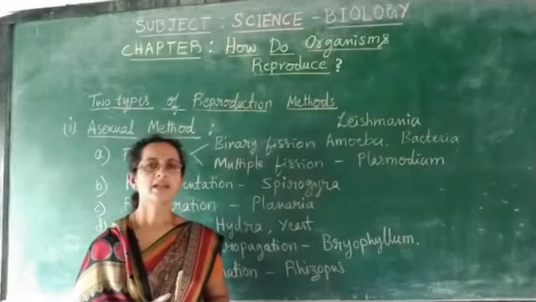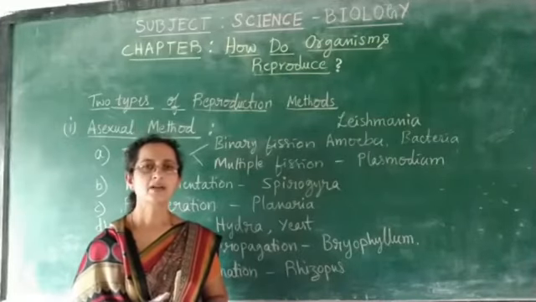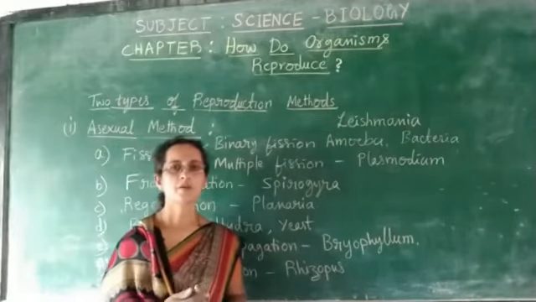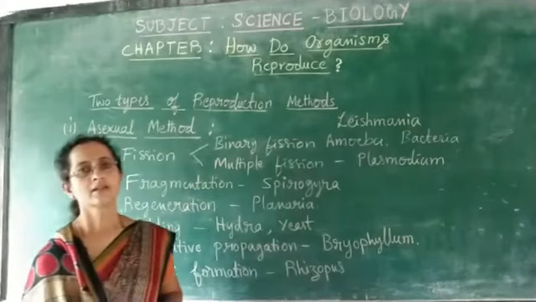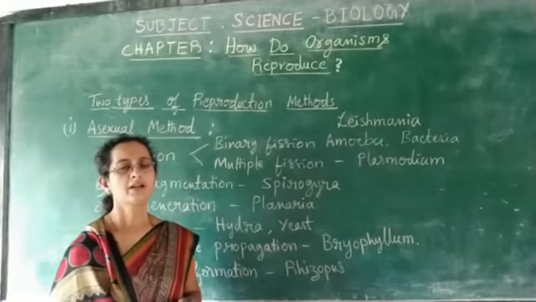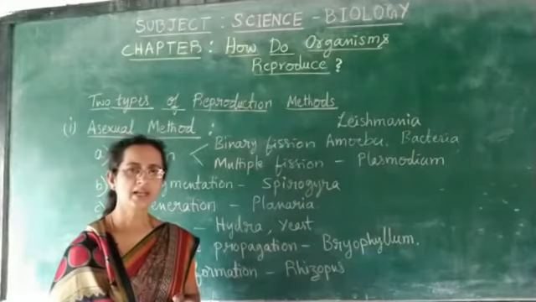After learning these basic concepts regarding reproduction, let us study the real concept of this lesson, that is types of reproduction. Before that, I will tell you the definition of reproduction again.